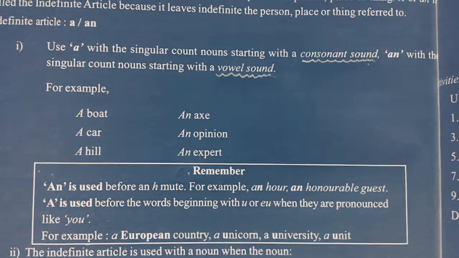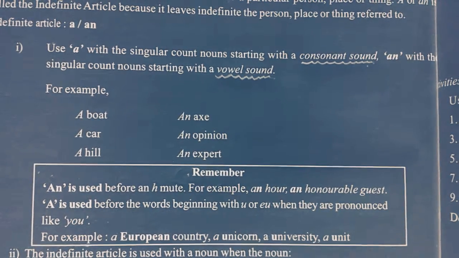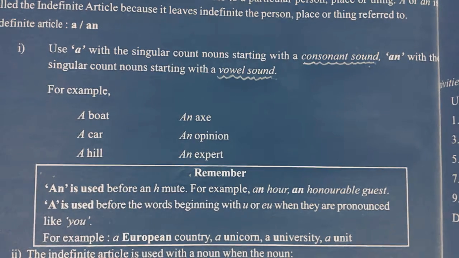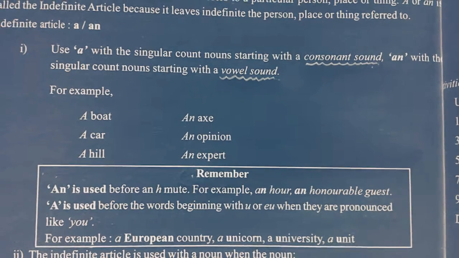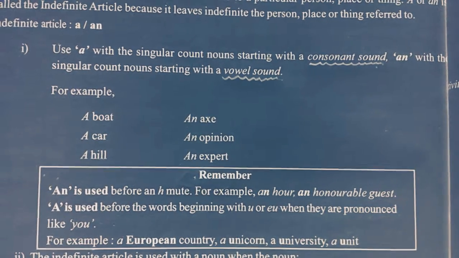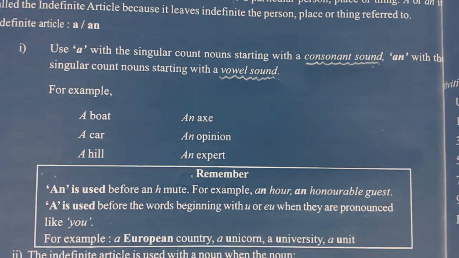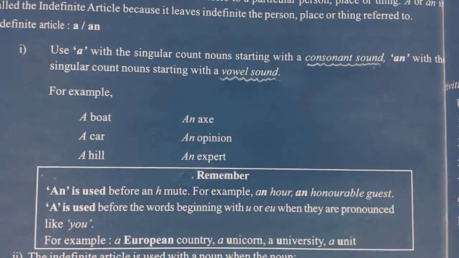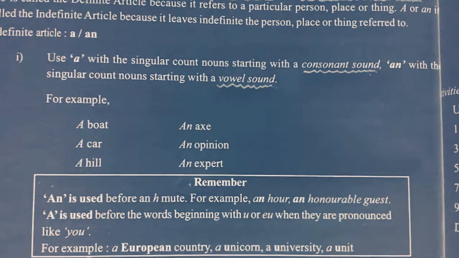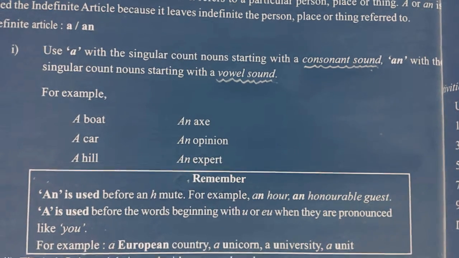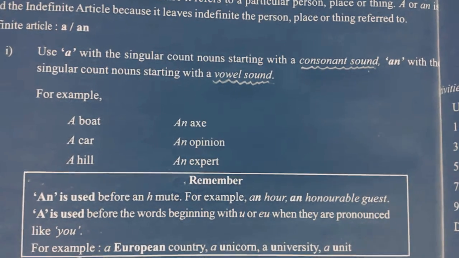Here we are saying that an is used before a vowel sound, but H is not a vowel. So, in the case of h mute, we are using an. Generally, we said that a is used before a consonant sound, but U is a vowel. Though we are using a before the sound U: a European country, a unicorn, a university, etc.